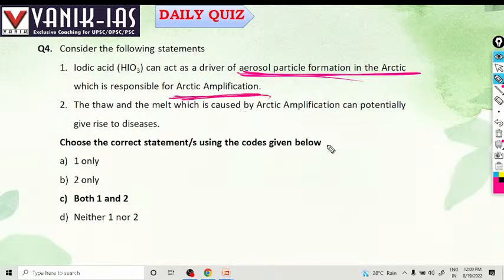The thaw and the melt caused by Arctic amplification can potentially give rise to diseases. Both the statements are right here. Yes, iodic acid can act as a driver of aerosol.